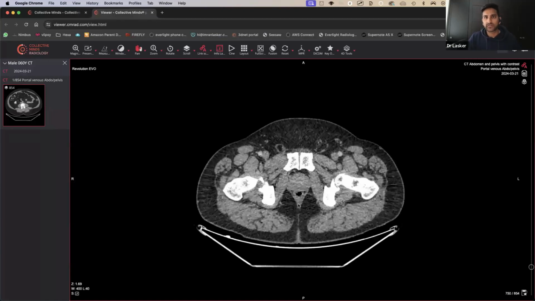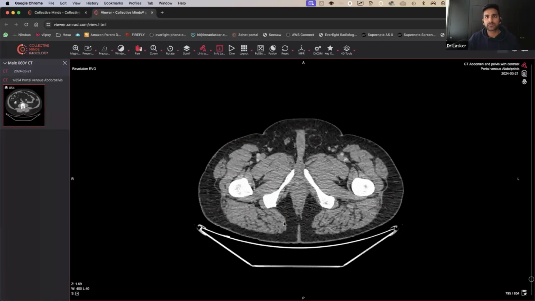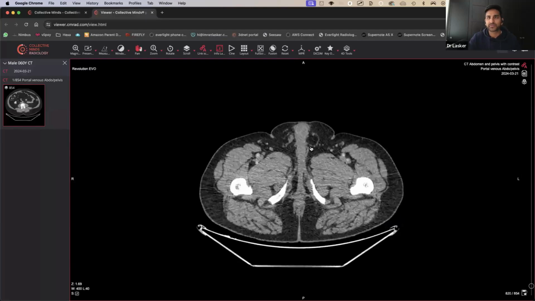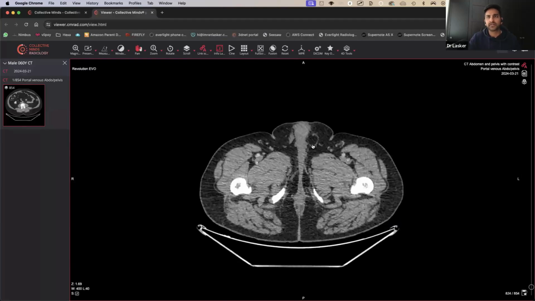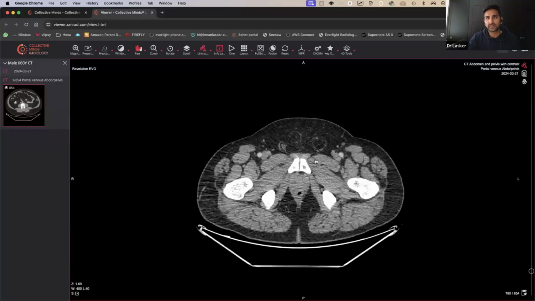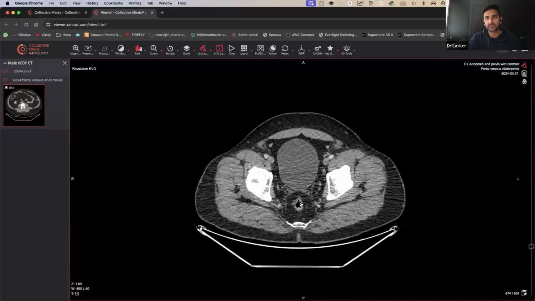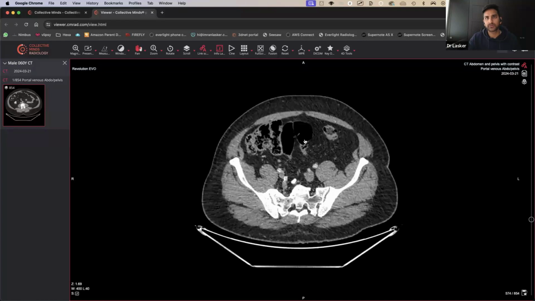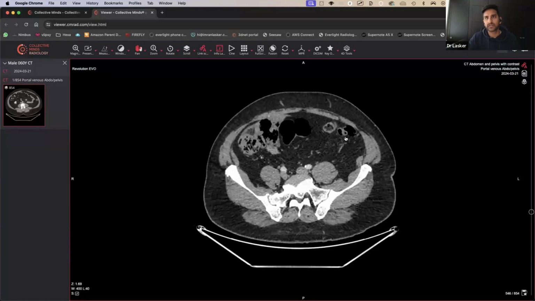Right. So let's go from the very, very bottom. So yeah, you can see they've got a bit of a hernia there, which contains some fat. Let's have a look at the rectal area. Coming all the way up, all the way down like this, coming all the way along like this.